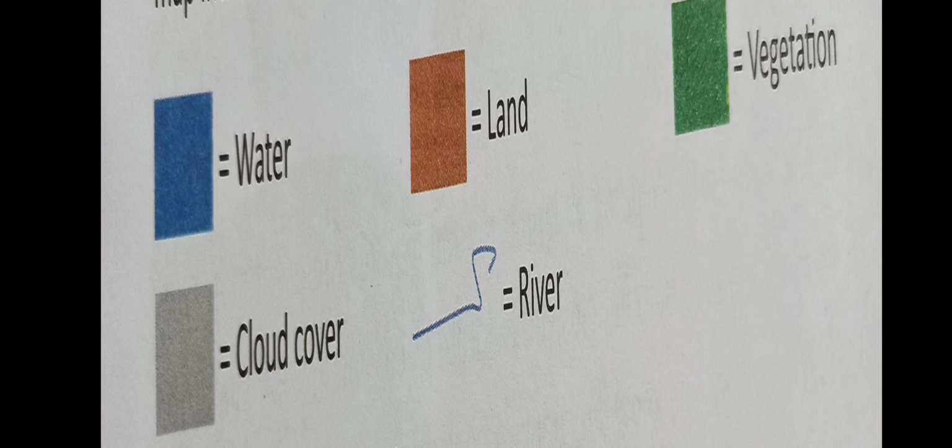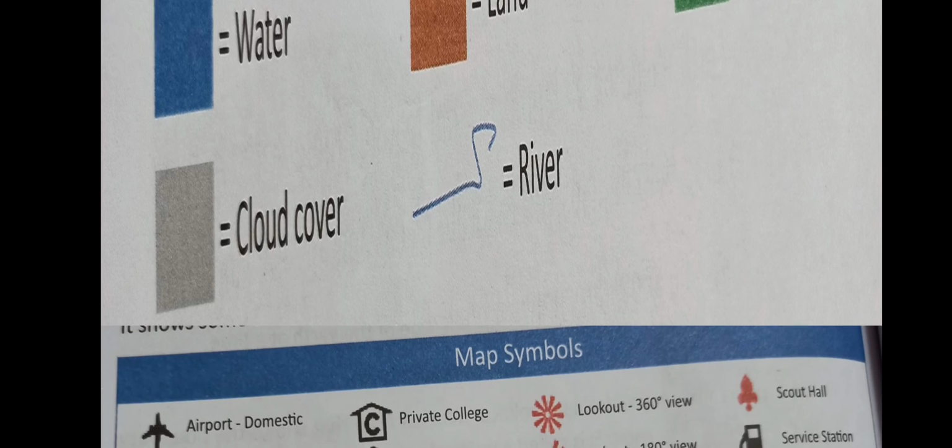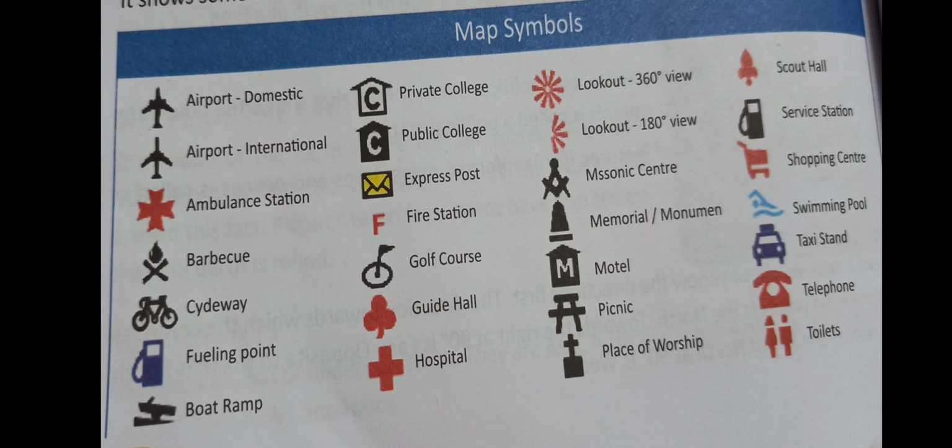now we not only use colors in the map but also some symbols. We use the symbols to show different things in the map. See those symbols. If you are able to see here, you can see. If not, then you have to open your textbook and see page numbers 302 and 303.